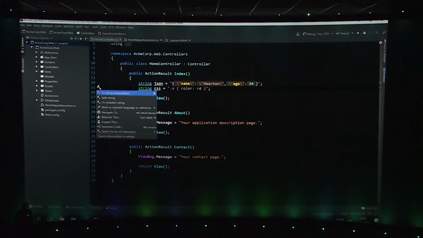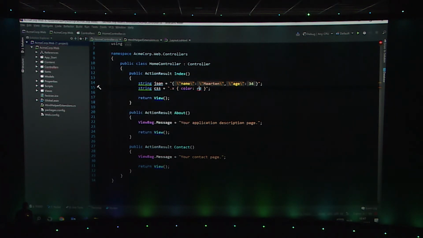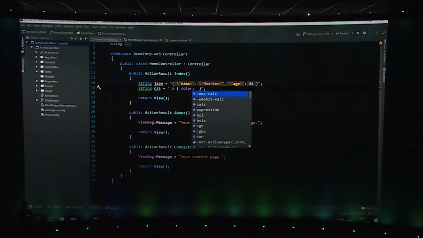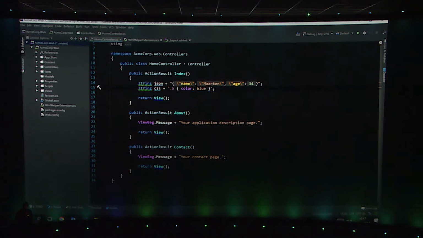What I can do is again say, okay, look, this string is CSS, and I will get syntax highlighting. I will get error checking saying, look, this is a color that doesn't really exist. And I even get code completion within my string in C#, which is, I think, kind of mind-blowing, unless you're really used to mind-blowing things in there. Right, this not only works for this case, but it also works for things like regular expressions, for example.